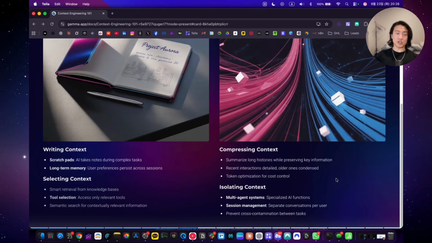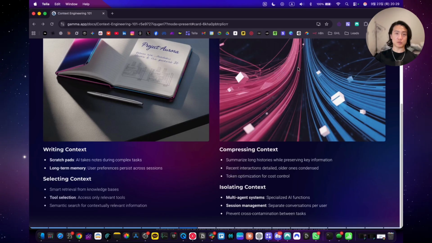So each point in this context engineering framework addresses specific technical and business challenges in AI system design. The first point, writing context. So this solves the fundamental persistence problem. AI models are stateless by default. They literally forget everything between interactions. And once the session is over, it starts from a new slate. It gets reset. And writing context creates an external memory system where important information gets stored and retrieved intelligently.